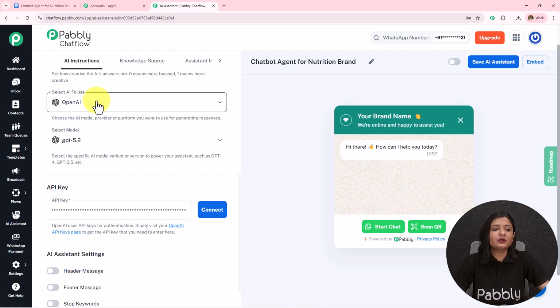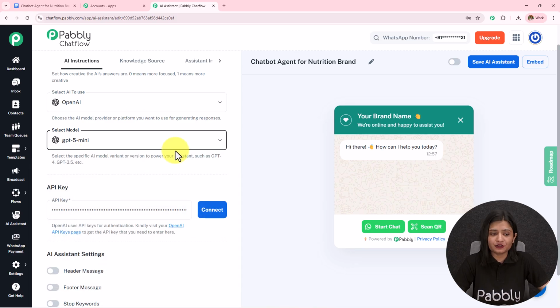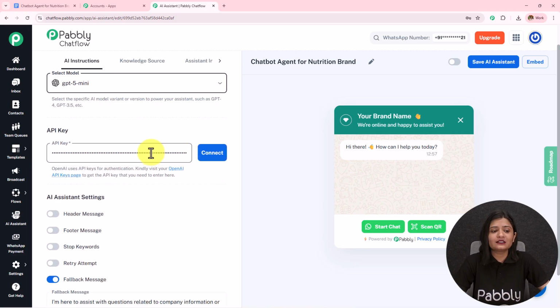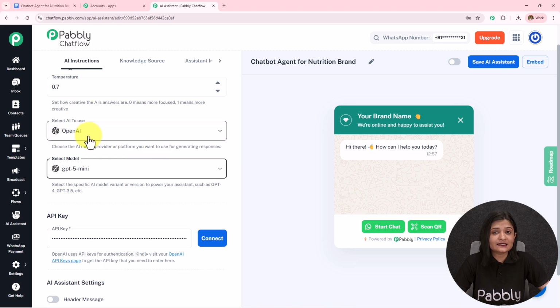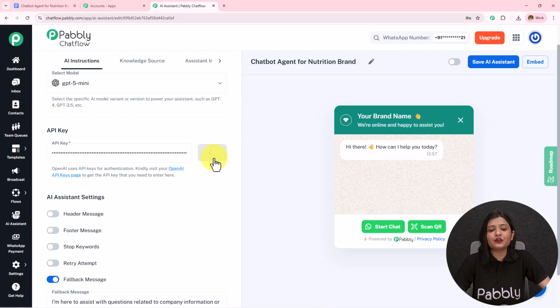The AI to use will be OpenAI. The model will be GPT-5 mini. You can select this model according to your preference, and then we have to enter this API key. Now I am on the paid account of OpenAI, and it is necessary that you also have the paid account, and after having that account you can generate this key. I have already generated this key. I'm going to click on this connect.